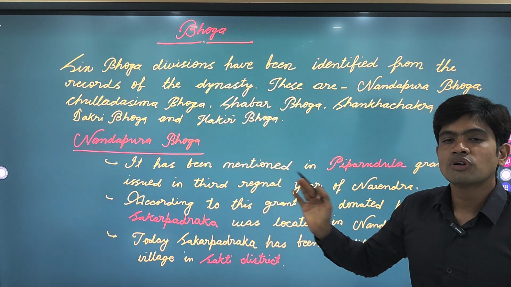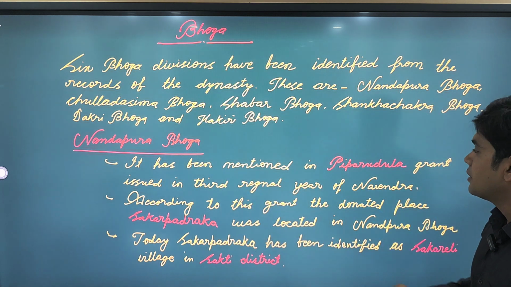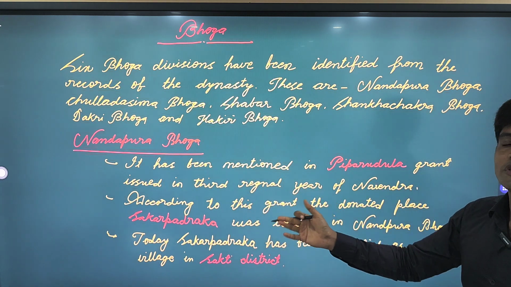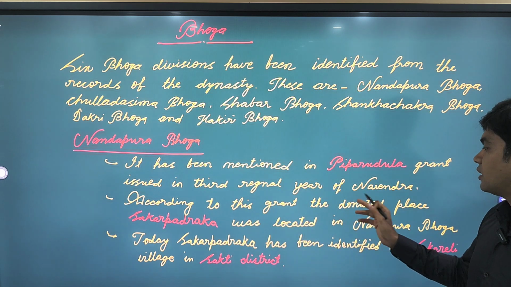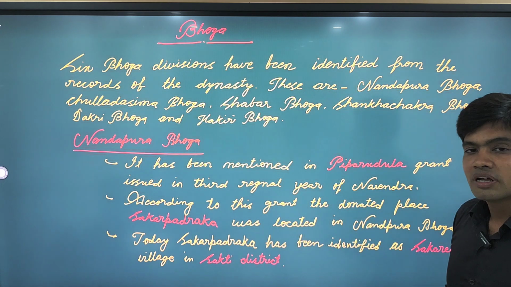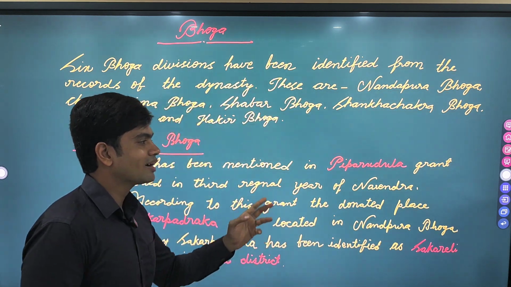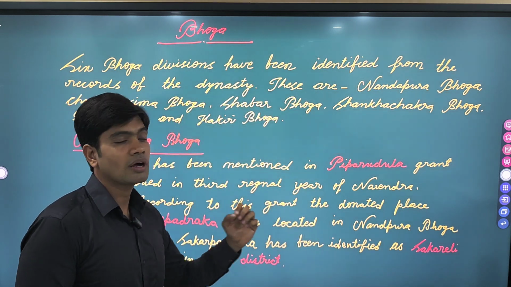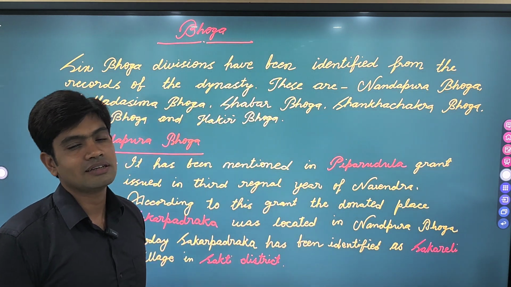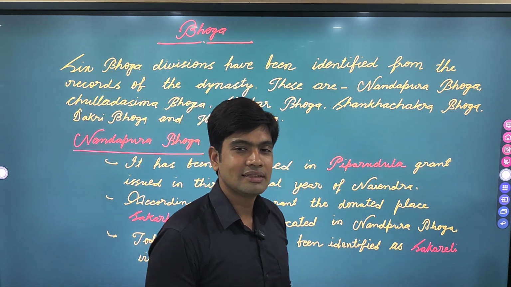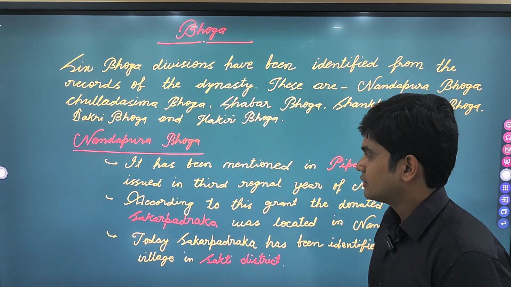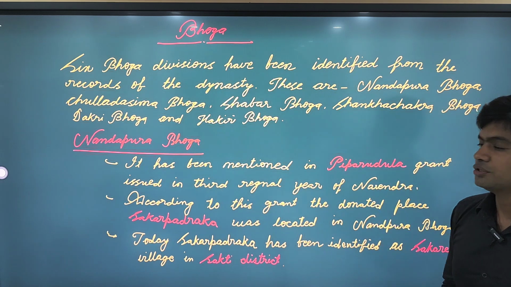Nandapura Bhoga has been mentioned in the Piprudula grant, which was issued in the third regnal year by a king called Narendra. Narendra was a Sharabhpuriya king who issued the Piprudula copper plate in his third regnal year, and in this grant copper plate, Nandapura Bhoga has been mentioned.